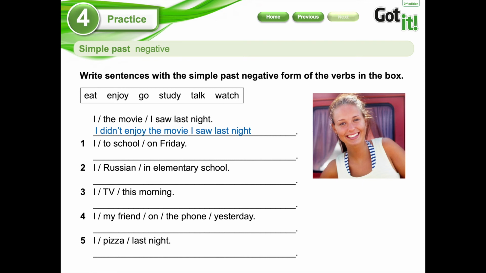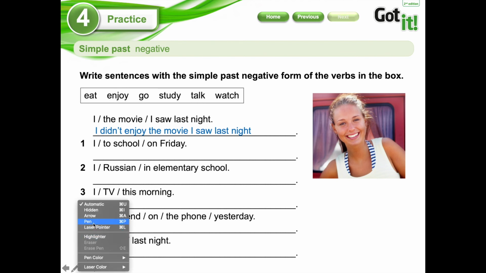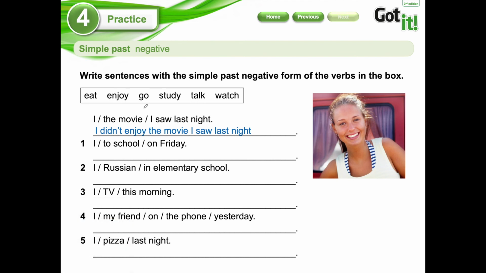Let's begin with number 1. I to school on Friday. I already know that I have to use I didn't, but now I need to use the verb that is perfect to the sentence. So I am going to make a line on the words that we already use. Okay, you have enjoyed. So let's pay attention to the sentence. I didn't go to school on Friday.